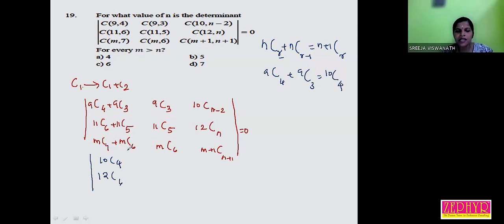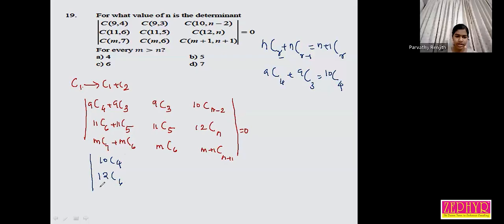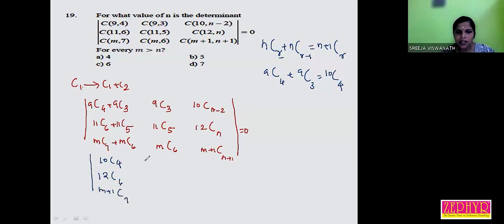And mC7 plus mC6? m plus 1 C7. Yes, right. The remaining columns are 9C3, 11C5, mC6, 10C(n minus 2), and 12C n, m plus 1 C(n plus 1), which is equal to 0.